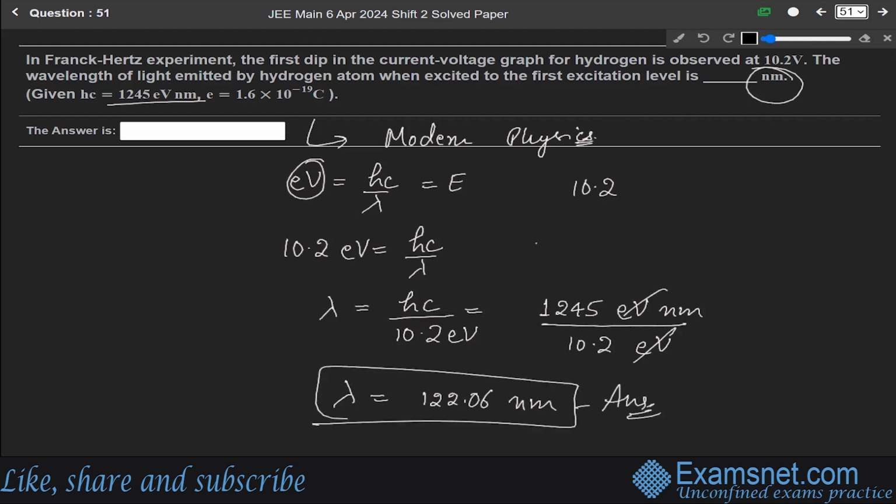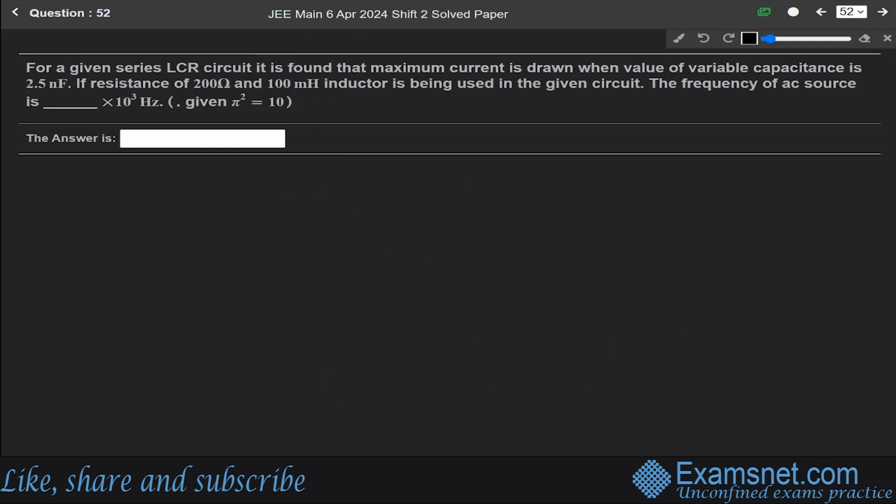Okay. Now next question 52. For a given series LCR circuit, it is found that maximum current is drawn when the value of variable capacitance is 2.5 nanofarad. If a resistance of 200 ohm and a 100 millihenry inductor is being used in the given circuit, the frequency of the AC source is, okay, so we have to calculate the frequency in terms of hertz.